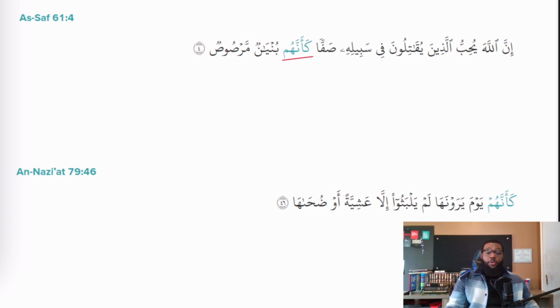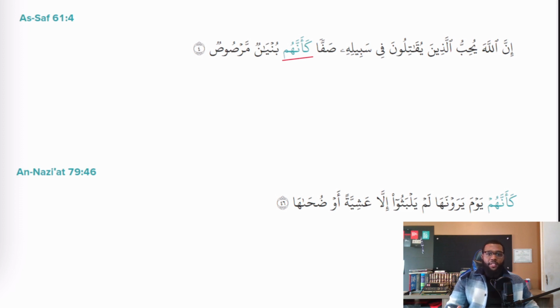And we do discuss pronouns in the next section, but this will be like a precursor to that. So in short, the pronoun is an ism as well. This is the pronoun for they or them, right? Hum. Whenever a pronoun is attached to a word, it is either in the state of nasb or jar, right?